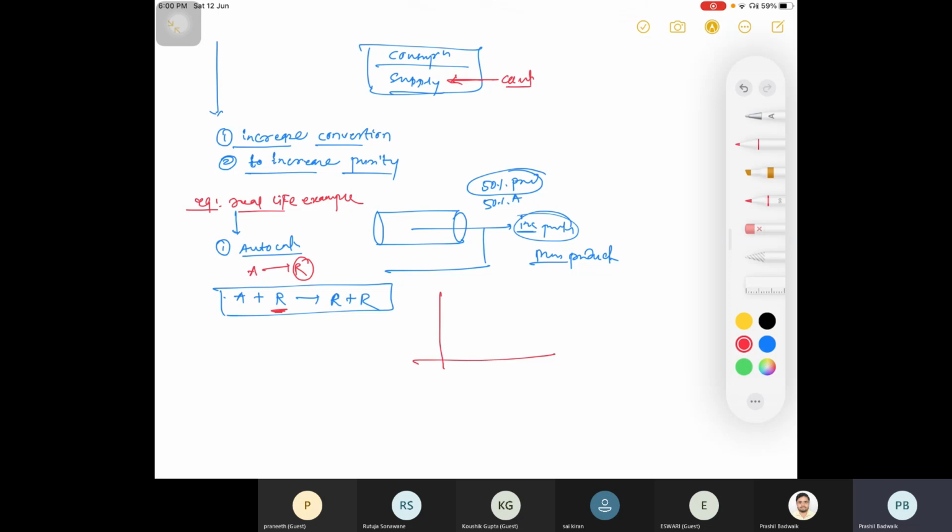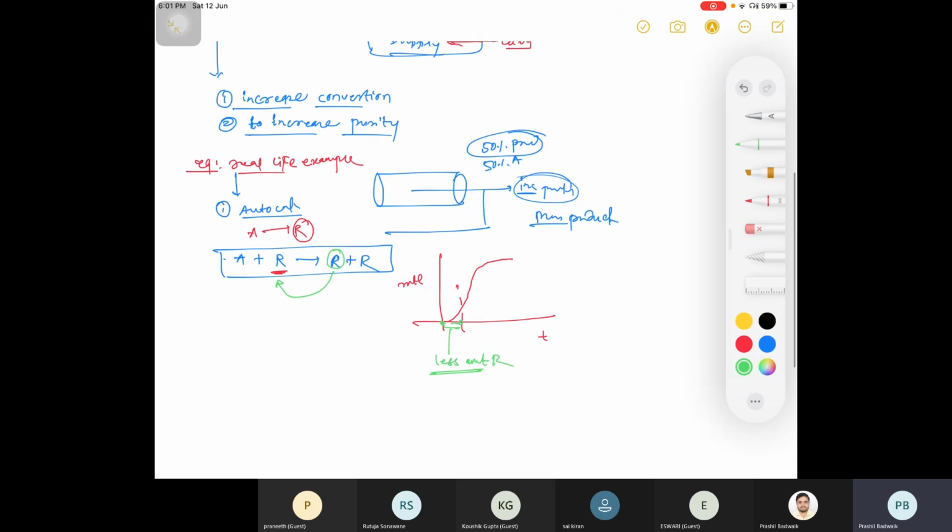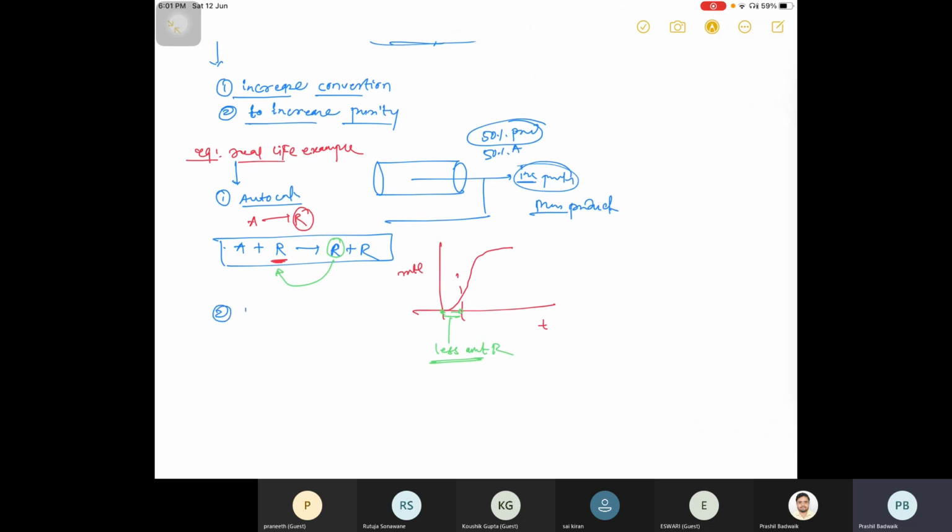Okay, initially, this is your time with respect to your rate. See, here your rate is slow and then the rate is increasing, again it is stopping. So why is the reaction rate low here? Here you have a low amount of R, right? That's why your rate is low, and in order to increase this rate at the initial stage, you want R to be recycled initially. The R formed during the reaction, if you recycle it, your rate of reaction will increase. Or for a second example, if I want to tell, that is a biological reaction, right? Biological reaction.